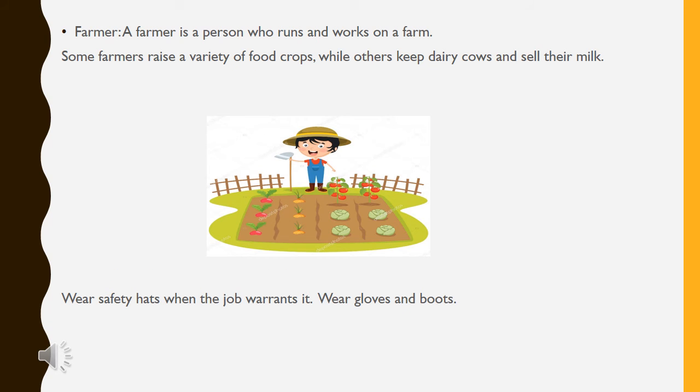Farmer. Farmer is also a very important person of our society. He is a person who runs and works on a farm. Some farmers raise a variety of food crops, while others keep dairy cows and sell their milk. They usually wear safety hats when the job warrants it, and they wear gloves and boots.